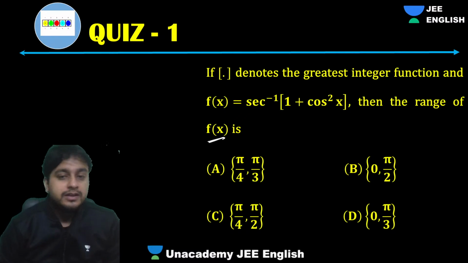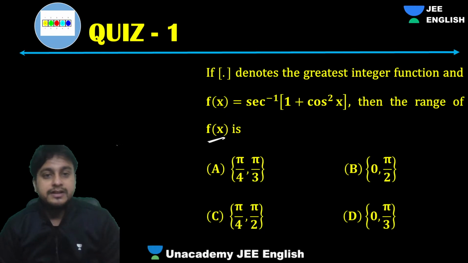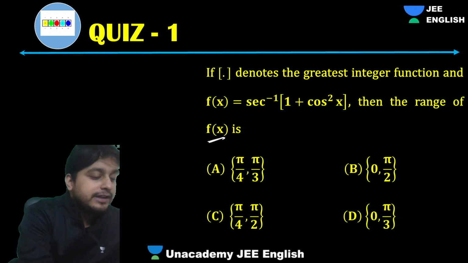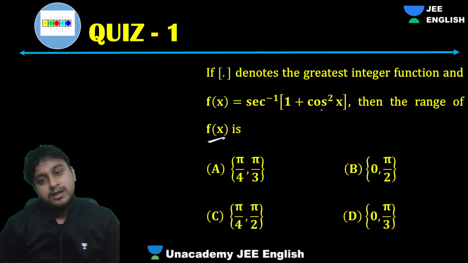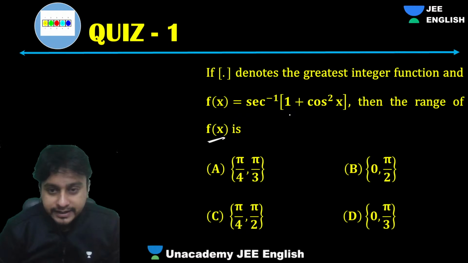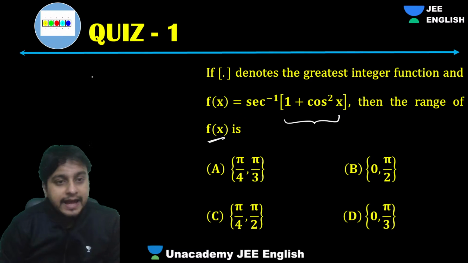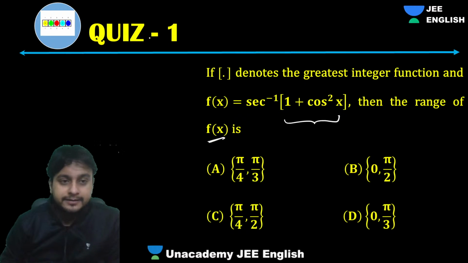Very good question. Starting from the very basic question, guys, these are the questions which are repetitively asked in Mains and Advanced. So everyone be prepared for this. Let's see how we can do this. Just look into the inside part of the box. What we have is 1 plus cos square x, right?